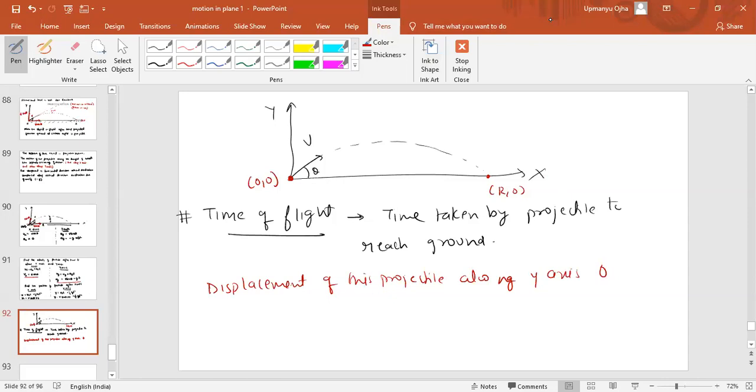So if I apply the equation of motion only along the y-axis, then I can write sy, the displacement along the y-axis, is equal to uyt plus half ayt square. uy is the component of u along the y-axis, which is u sin theta. ay will be minus g.